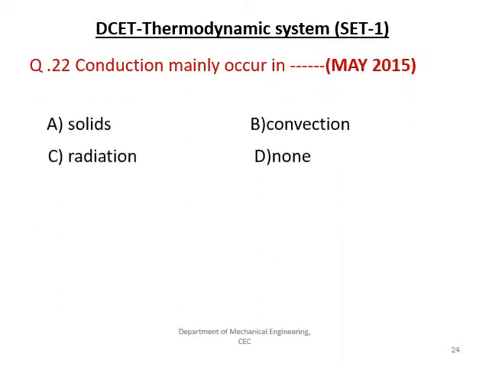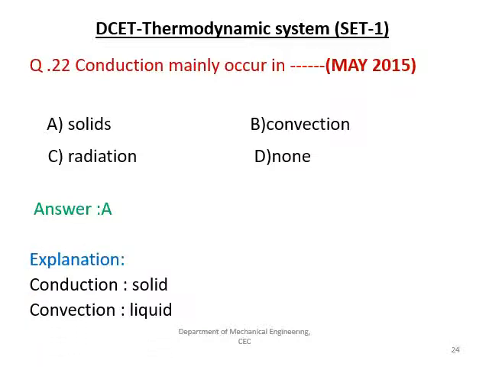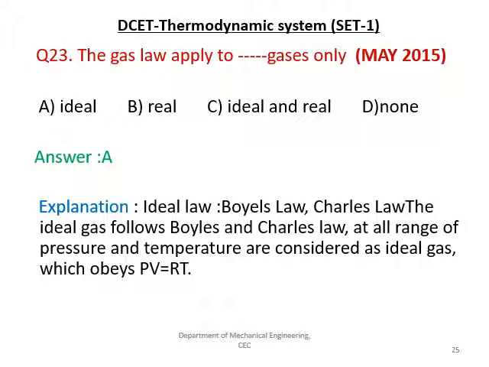Conduction mainly occurs in: solid, convection, radiation and none. The right answer is A. Conduction takes place in solids, convection in liquids and radiation in a vacuum. The next question: the gas law applies to ideal gases only, real gases only, ideal and real, and none. The right answer is A, that is for ideal gas only, where PV is equal to RT is the mathematical expression.